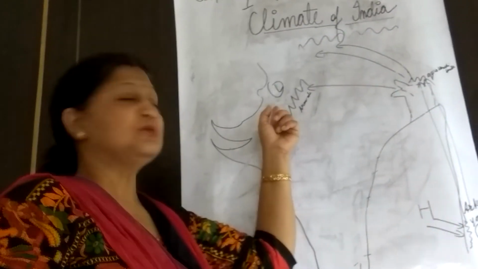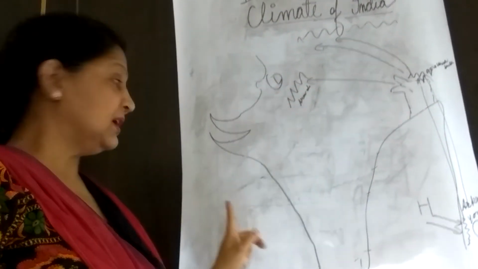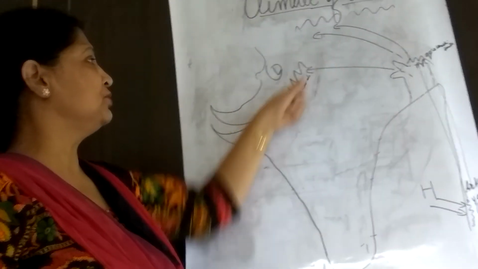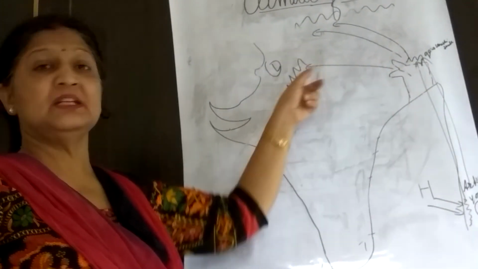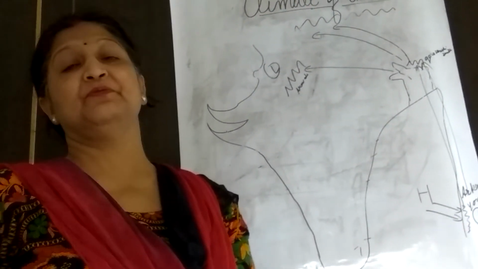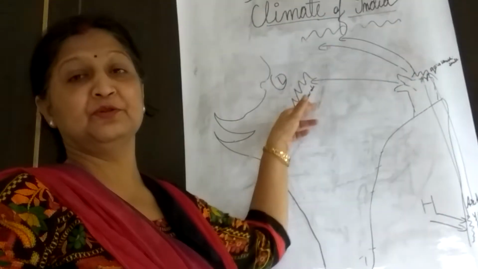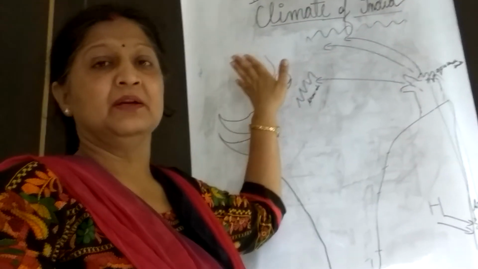The next topic was why Thar is a desert. It is because of two reasons. The Arabian Sea branch does not run parallel to the Aravalli, and the Bay of Bengal branch, when it reaches, becomes totally dry. Also, the high temperature of the region absorbs all the moisture. It also lies in the rain shadow area of the Aravalli mountains, so that region is a desert.